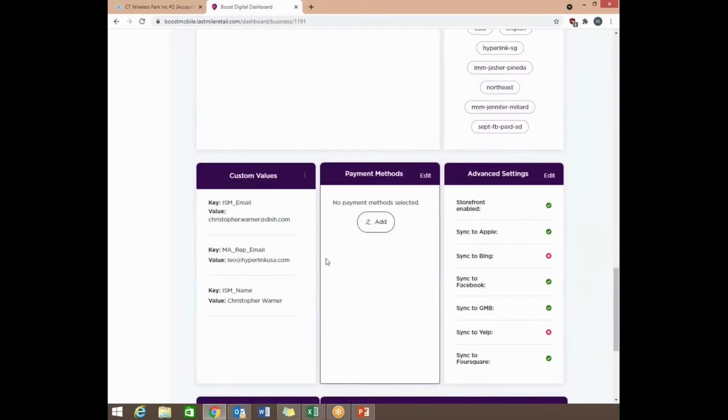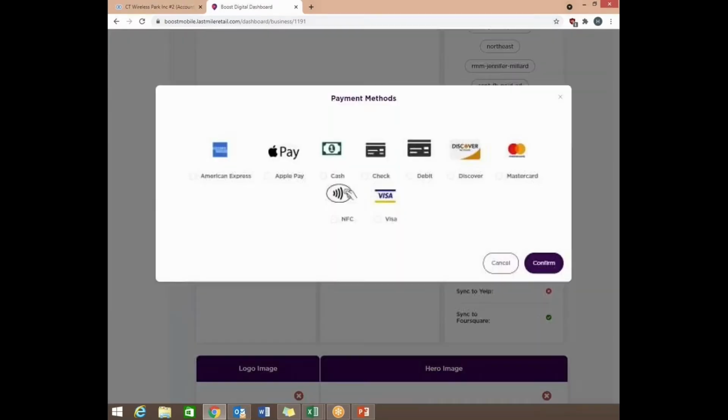If you scroll down, we're also going to see payment method, an additional area that you can edit, and this is very simple. Once you click add, you're going to have a whole bunch of different payment methods. So when a customer, same thing, is looking you up on Google, they can see what type of currency or different payment methods you take. So it could be either Visa, American Express, Apple Pay, Cash, NFC chip, whatever applies to your store. Simply click it, just like this, and then hit confirm. If you accidentally click something that you may not accept, just simply unclick it and you're good to go. So once again, select the items that apply to your store and then hit confirm.